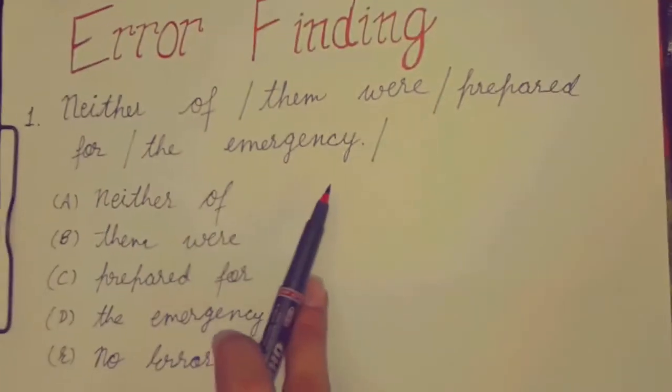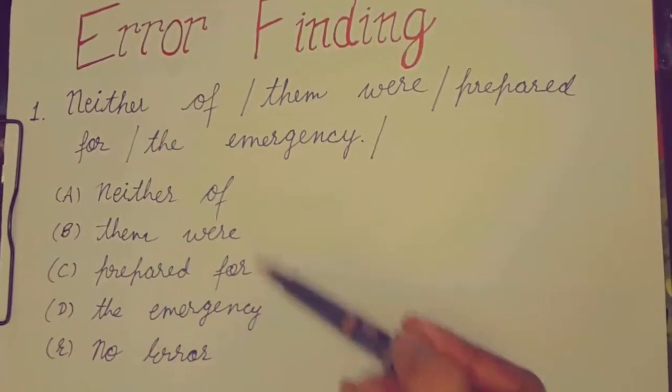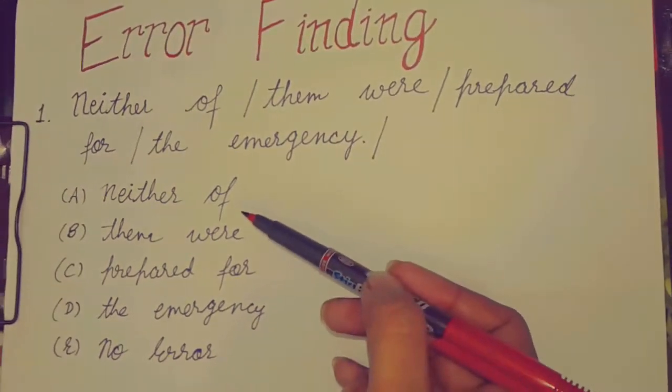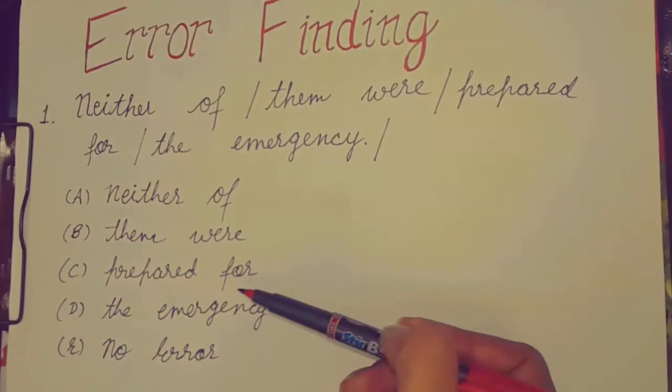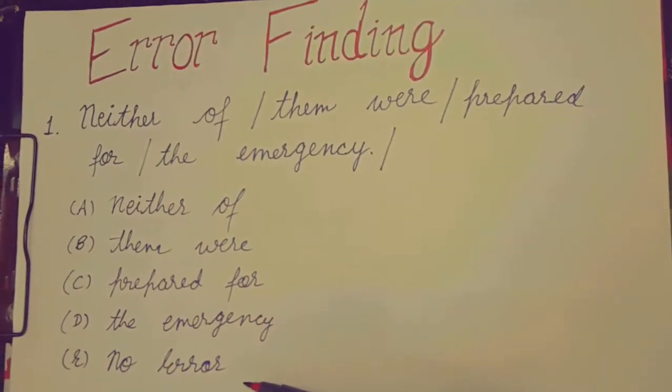उनमें से कोई भी emergency के लिए prepare नहीं था, तैयार नहीं था. आपको 5 options दिए हैं. First option is neither of, second option is them were, third option is prepared for, fourth option is the emergency, and fifth option is no error.